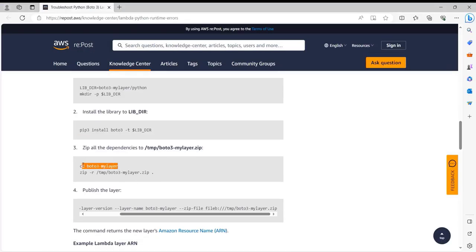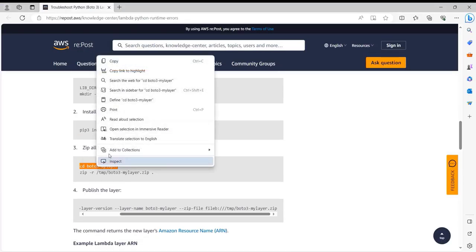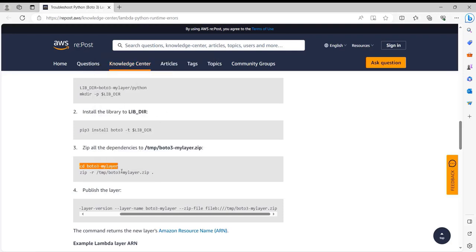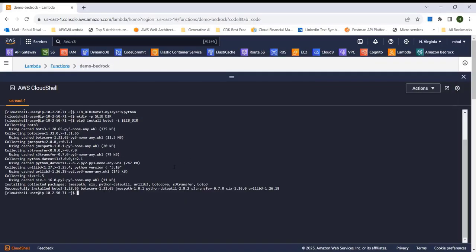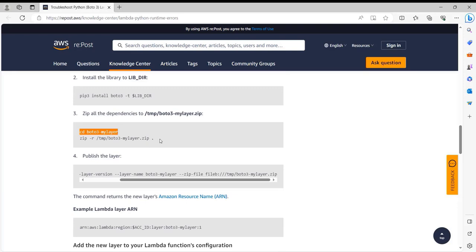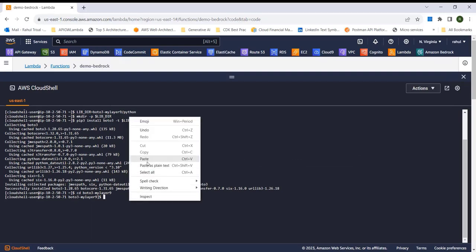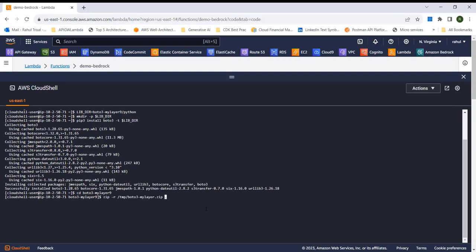And now let's do this cd boto3-my-layer, and I have to change my layer to my layer 9. And it also adds a 9. You don't need to add this if you have not installed this before. Okay, now let's do this one. Again, I will change the name.